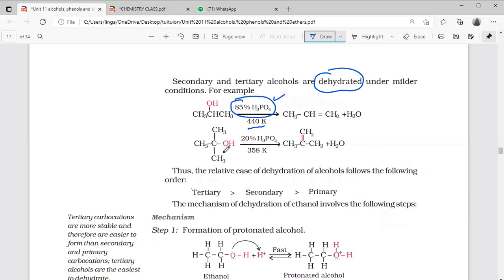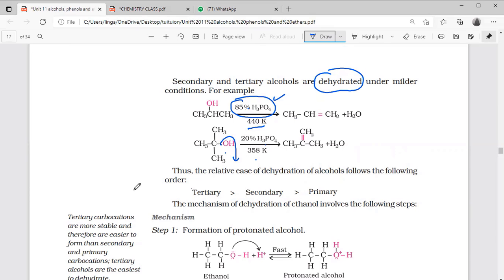If you take tertiary alcohols, less temperature is required, and the percentage of H3PO4 can be lower, so almost diluted acid can be used. What is the reason? Tertiary alcohols can release OH easily.